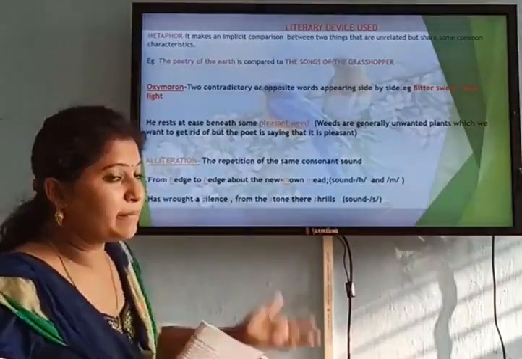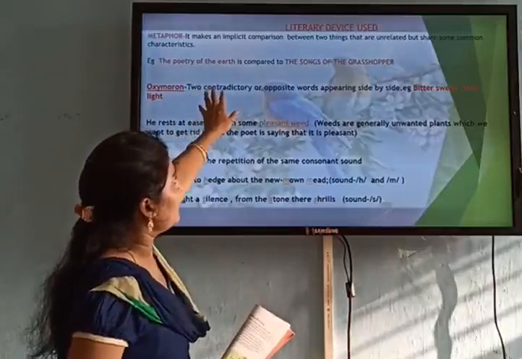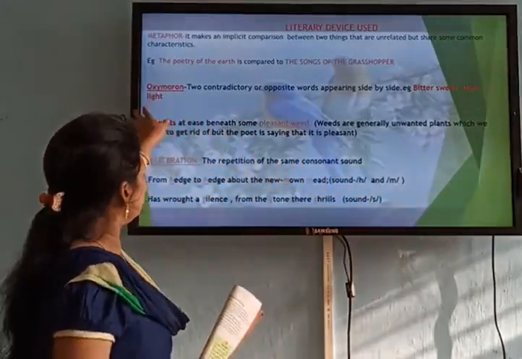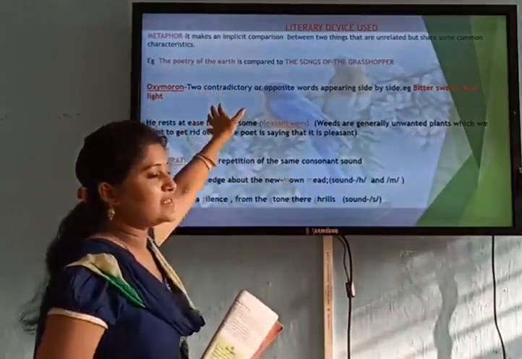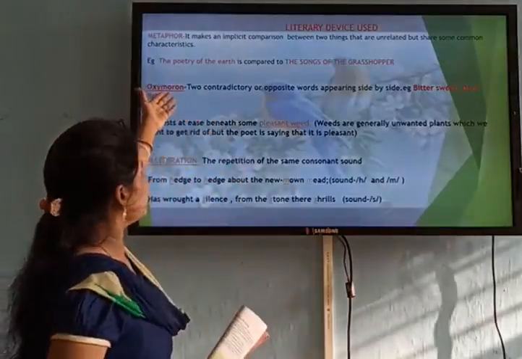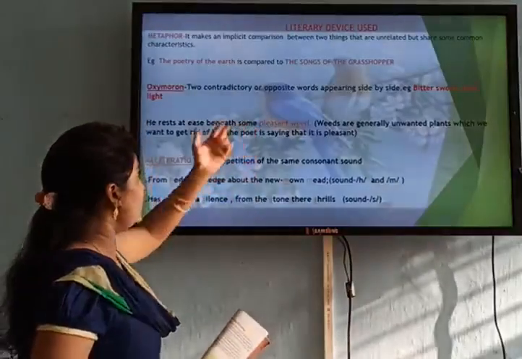For example, in this poem, the first line, the poetry of earth, is compared to the song of the grasshopper as well as the song of the cricket. This is a metaphor because there is a clear-cut comparison. Poetry of the earth means music, whose music? The songs of the grasshopper.